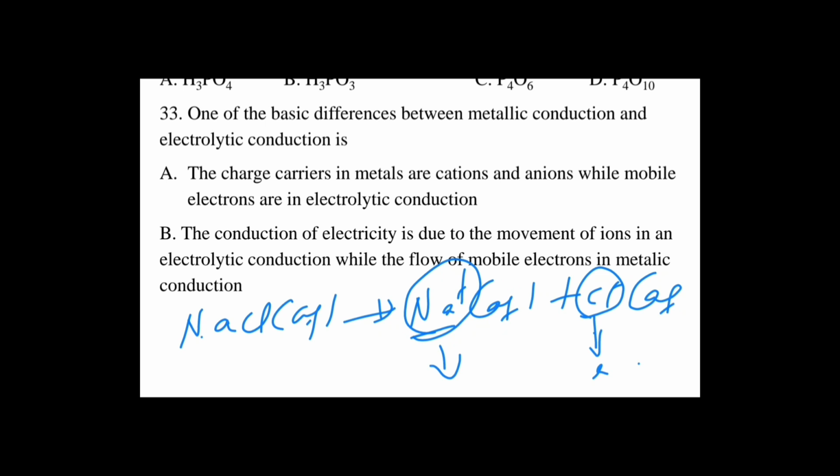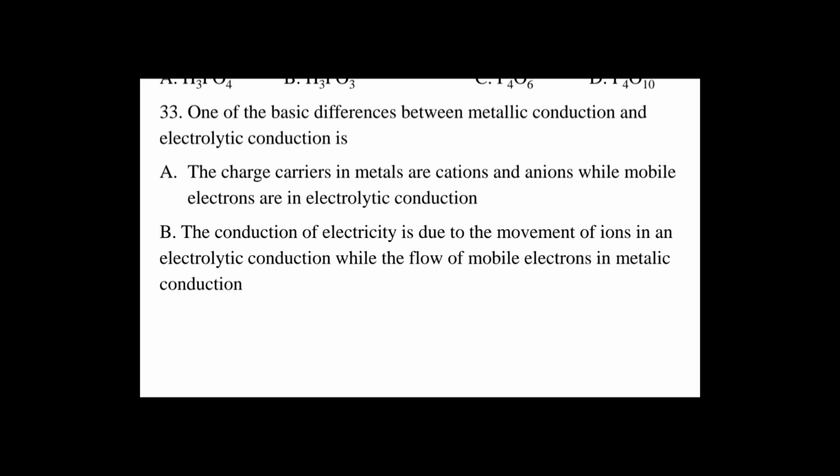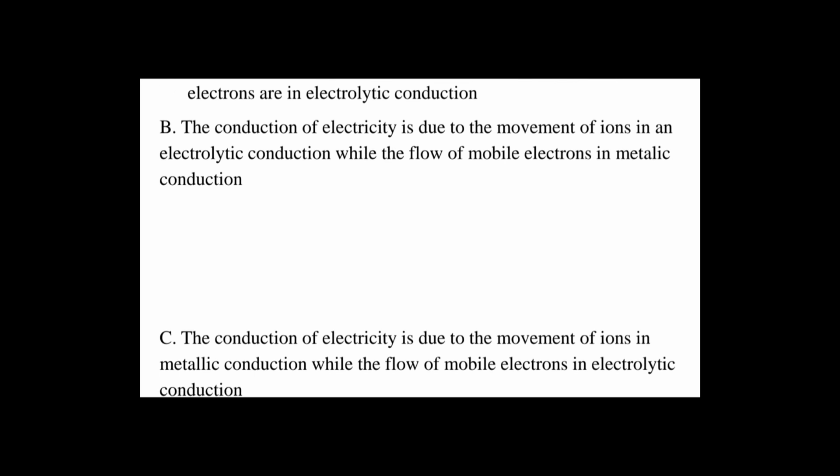the big difference between electrolytic conduction እና metallic conduction ቻርጅ ኬሪየራቸው ላይ ነው ማለት ነው በዋናነት። ስለዚህ ለኤሌክትሮላይቲክ ኮንዳክሽን ቻርጅ ኬሪየራቸው አዮኖች ናቸው፣ ሜታሊክ ኮንዳክሽን ቻርጅ ኬሪየራቸው ኤሌክትሮኖች ናቸው ማለት ነው። A the charge carriers in metals are cations ይሄ ትክክል አይደለም ማለት ነው። the charge carriers in metals ions ሳይሆኑ ኤሌክትሮንስ ናቸው ማለት ነው። B the conduction of electricity due to the movement of ions in electrolyte conduction while the flow of mobile electrons in metallic conduction ይሄኛው ትክክለኛ መልስ ይሆናል ማለት ነው።